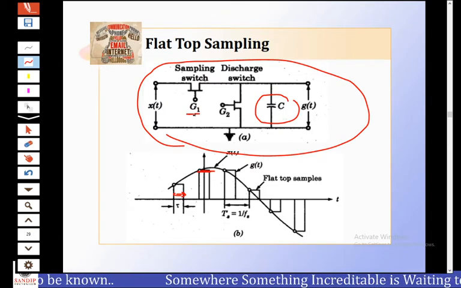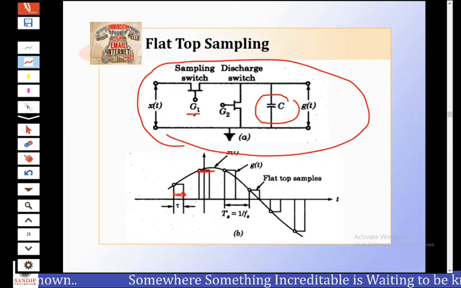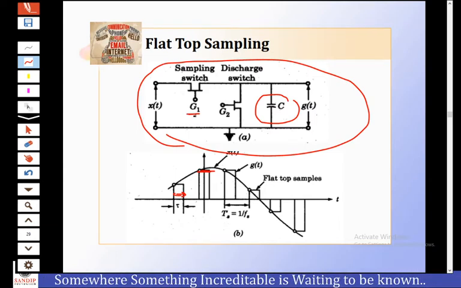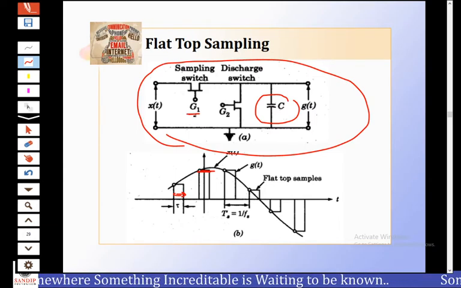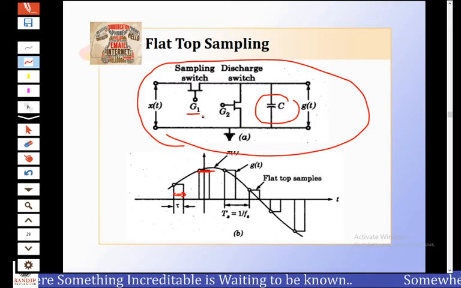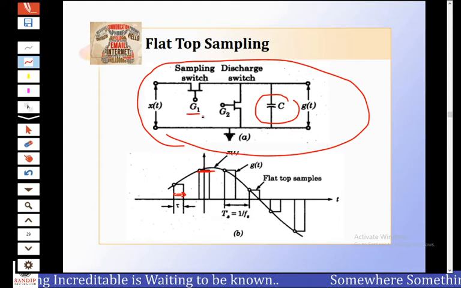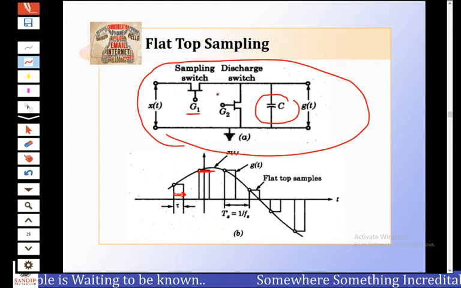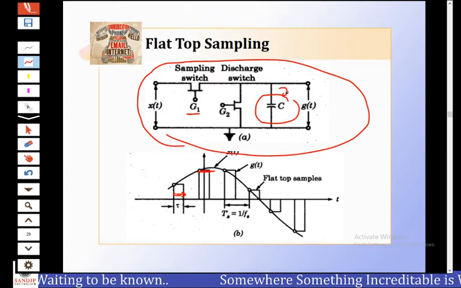A gate pulse will be applied at gate G1 at the instant of sampling for a very short time. The sampling switch will turn on and the capacitor charges through it to the sample value of x of nTs.